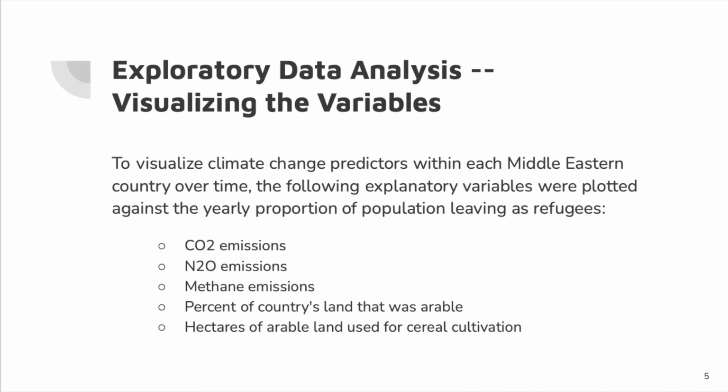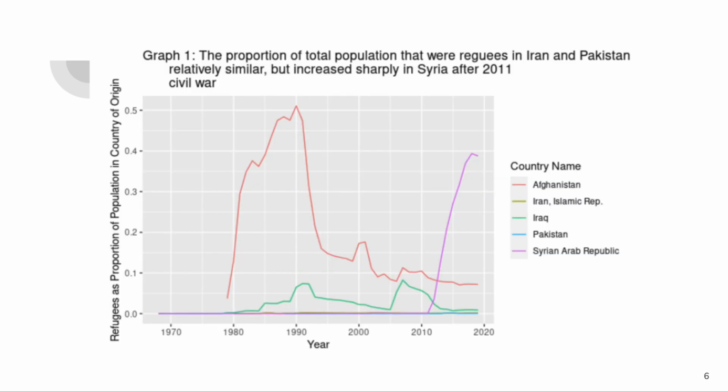Next is just some basic exploratory data analysis. It was done not only to give a better idea of the variables by plotting their trends over time, but it was also done to exclude any unhelpful or simply invalid measurements from the final model. As shown in the first graph here, the proportion of each country's total population that were refugees appears to have a somewhat erratic trend that may be influenced by a majority of different factors.